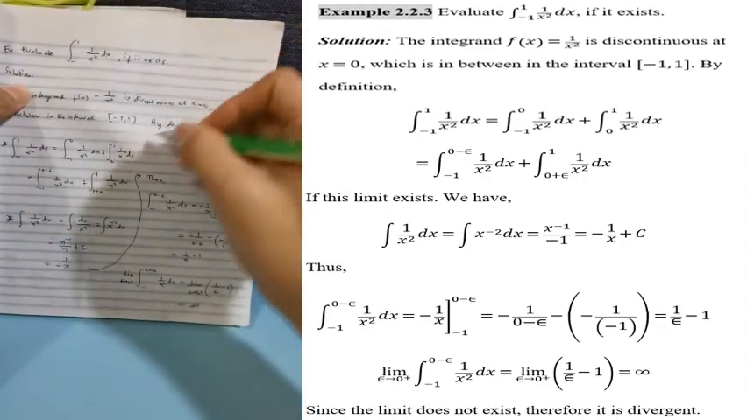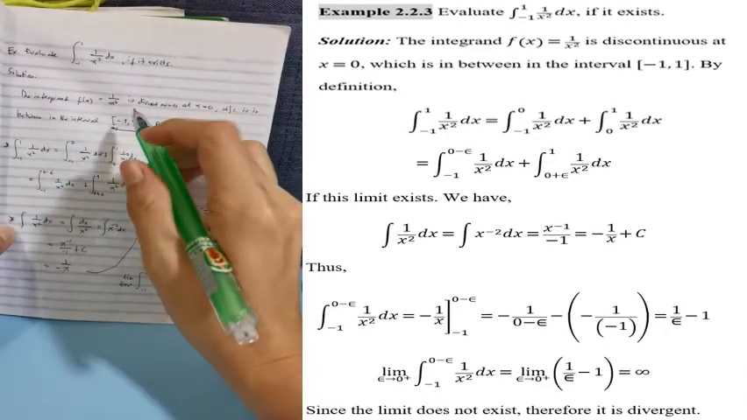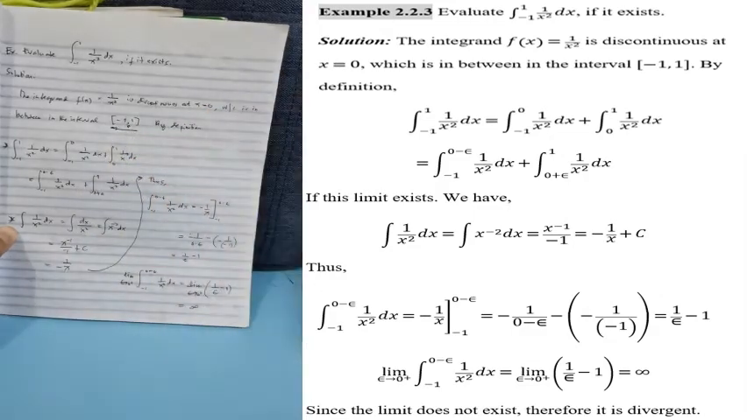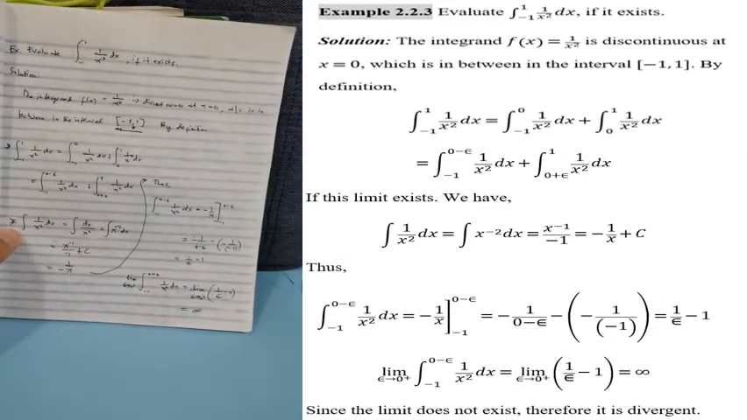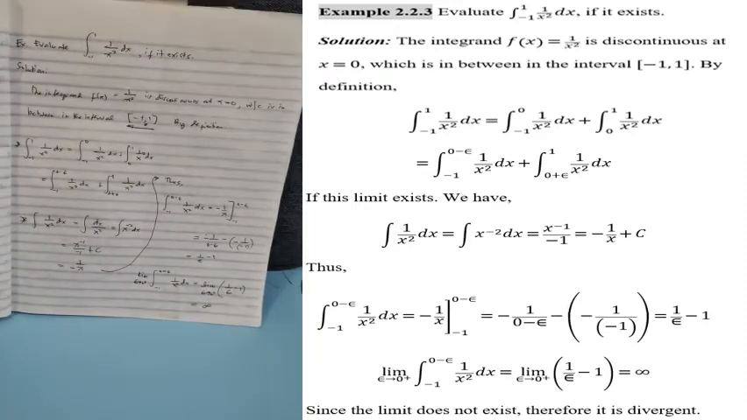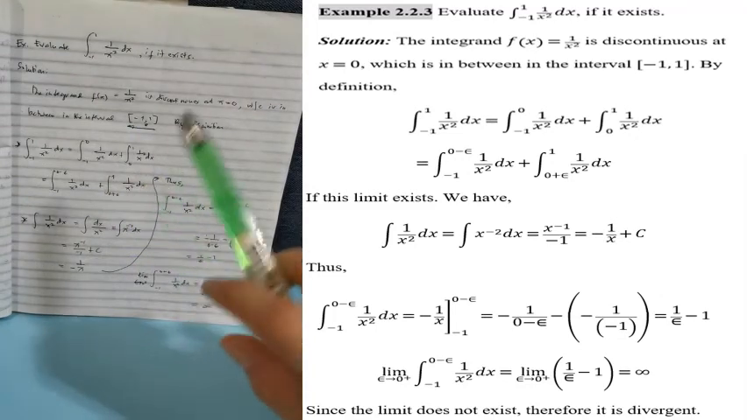Since ang interval natin is from negative 1 to 1, and discontinuous siya sa 0 in which si 0 is nasa gitna ni negative 1 and 1, ibig sabihin nun, hahatiin natin etong interval natin into 2, or split natin siya into 2.